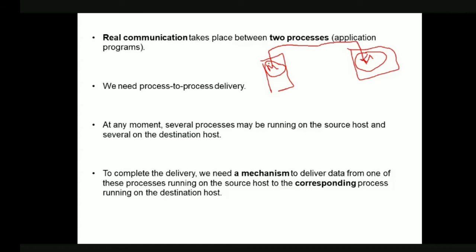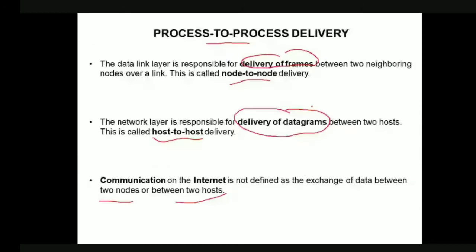That is the reason why, in the transport layer, the communication is between processes. When a particular process in the source communicates with the appropriate process in the destination, that is what we call process to process delivery.